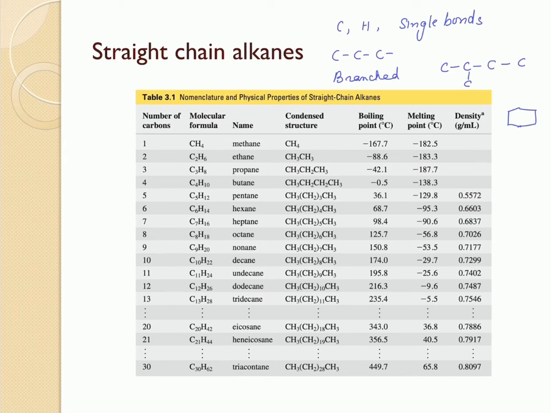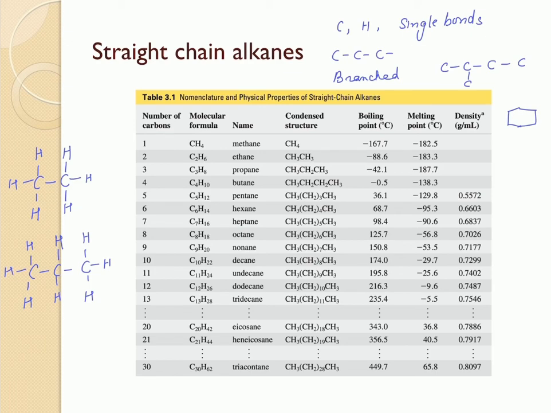And the next one in the chart here is the ethane molecule, which has two carbons, and the condensed structure of ethane is CH3CH3, where the two carbons are linked together by a sigma bond, and each of these carbons is going to have three hydrogens. And similarly, the propane molecule has three carbons which are arranged in a row. Each of the terminal carbons is going to have three hydrogens, and the one in the middle is going to have two hydrogens. So on the whole, each of these carbons is going to have a total of 4 bonds.